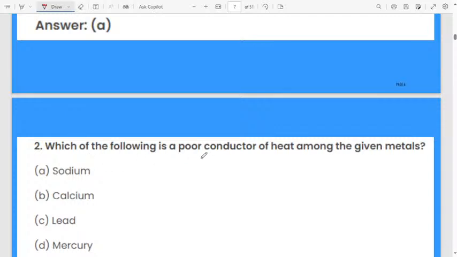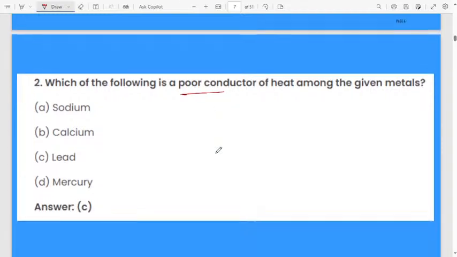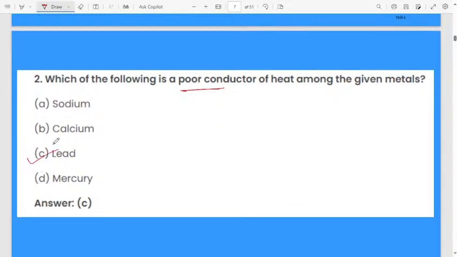Which of the following is a poor conductor of heat among the given metals? Which one is the poor conductor of heat? First option sodium, second one calcium, third option lead, fourth one mercury. The correct answer is lead. Among these four, the poor conductor of heat is lead.